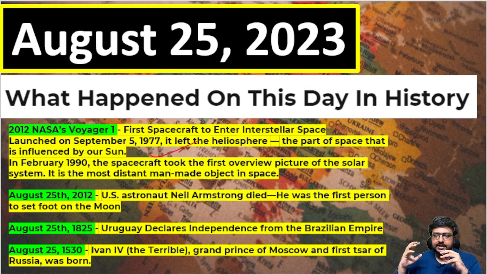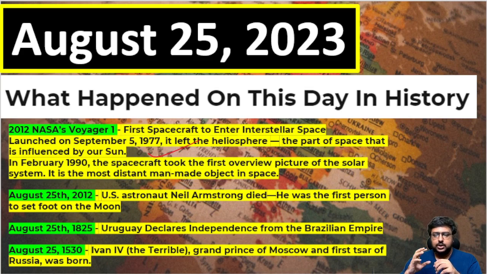In February 1990, the spacecraft took the first overview picture of the solar system in totality. It is the most distant man-made object in space. Voyager 1 is there, and now Voyager 2 is also there. These are the things which went the farthest and took a complete photo of the full solar system. That is why NASA's Voyager 1 and Voyager 2 missions are very important, and August 25, 2012 is the day it reached that place. And again, US astronaut Neil Armstrong, I told you, died. He was the first person to set foot on the moon.